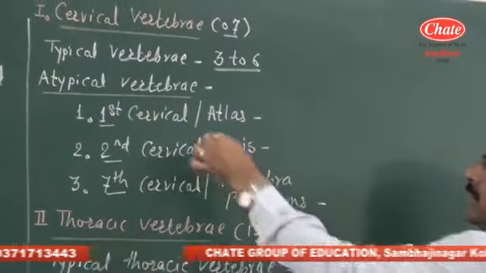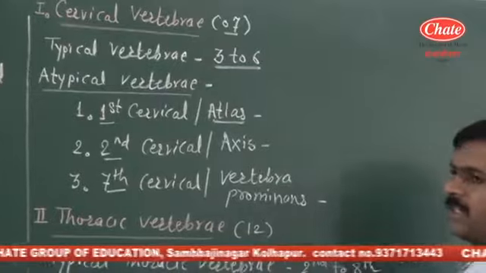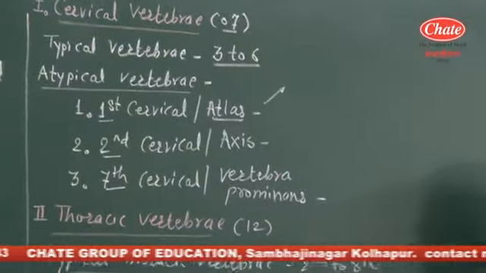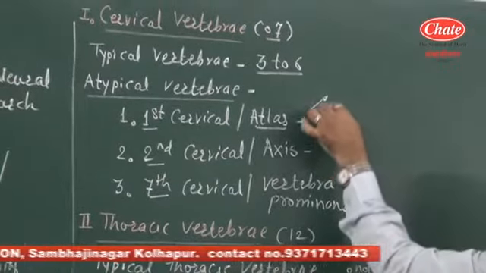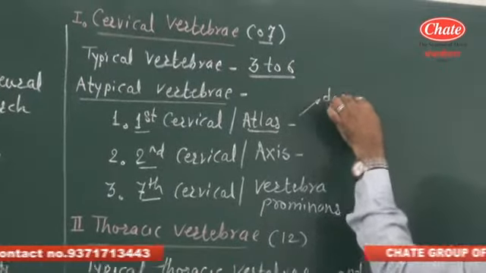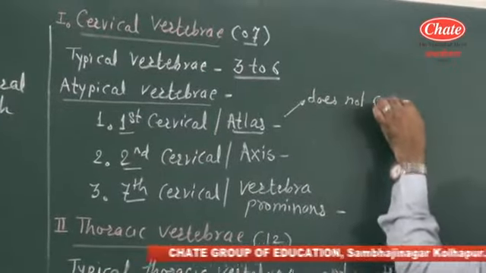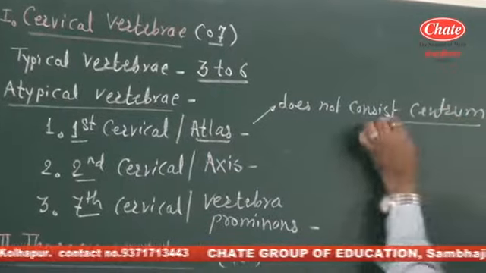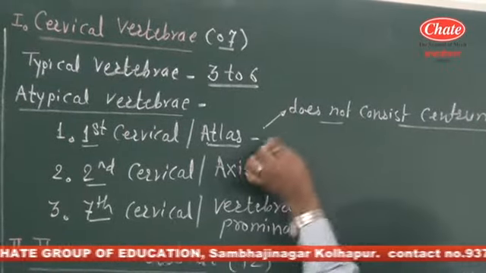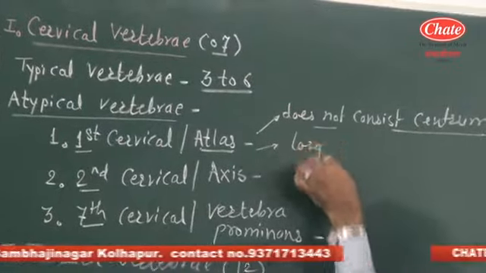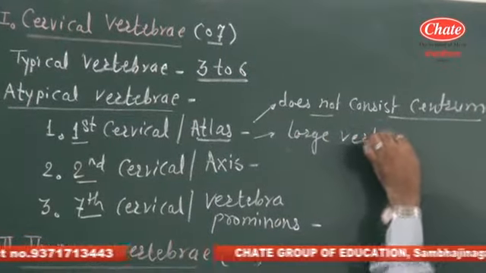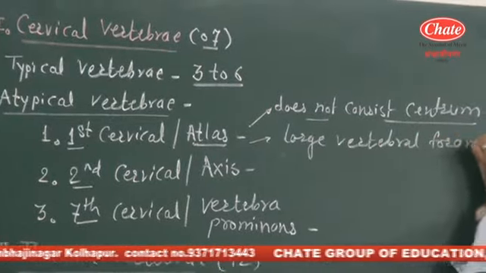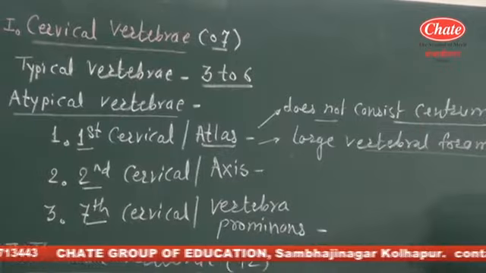Now the 1st cervical vertebra is termed the atlas. We do not go into detail here, but the most important peculiarity is that the atlas does not consist of a centrum. The second peculiarity is that it has a large vertebral foramen, anterior and posterior.